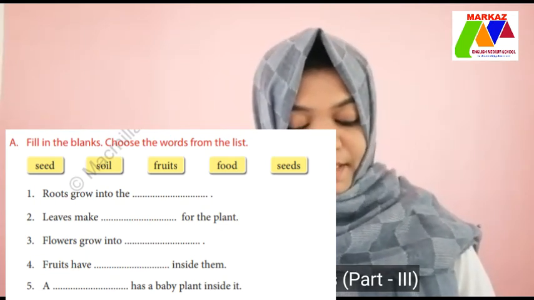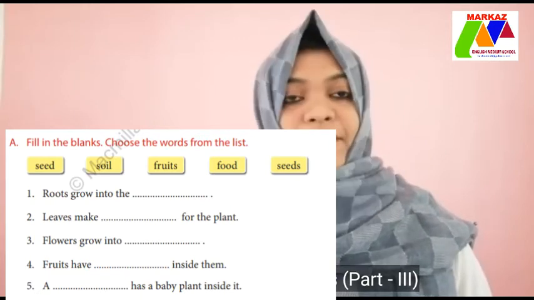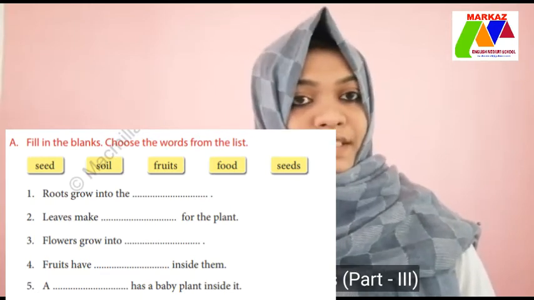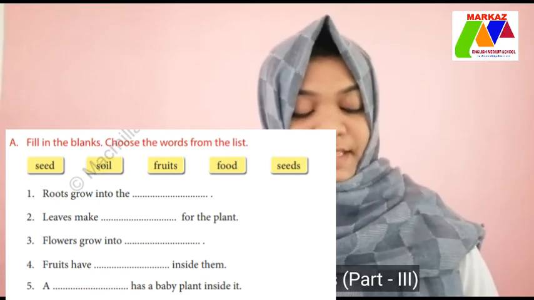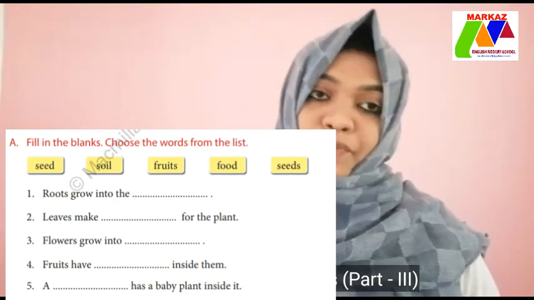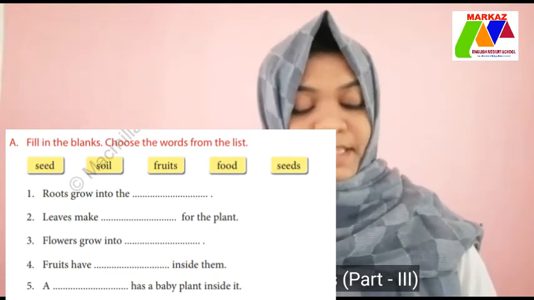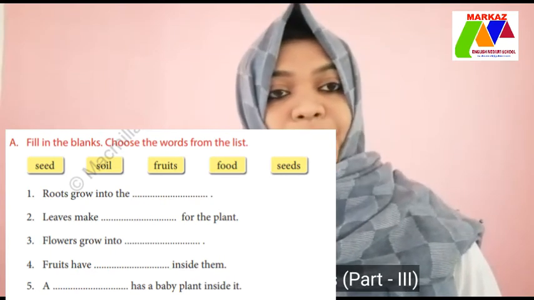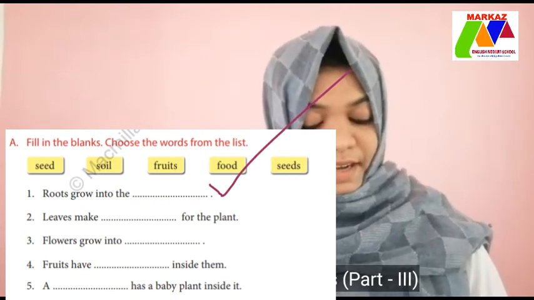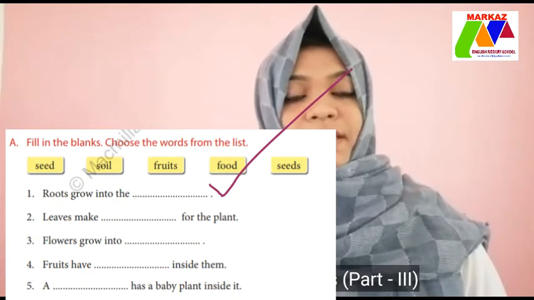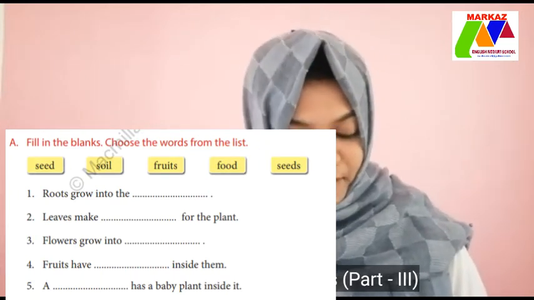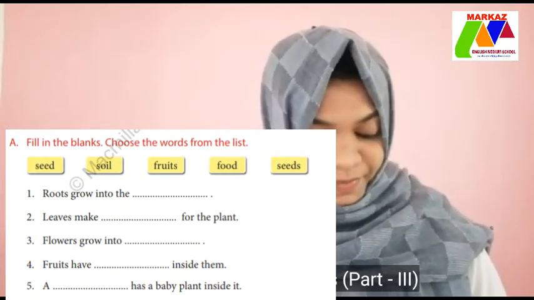Leaves make dash for the plant. We already discussed what is the function of a leaf. Yes. Leaves make food for the plant. So all of you write down F-O-O-D. Food. Okay. Then third one.